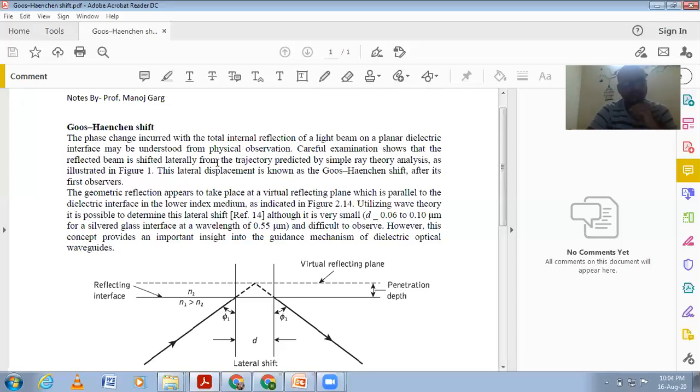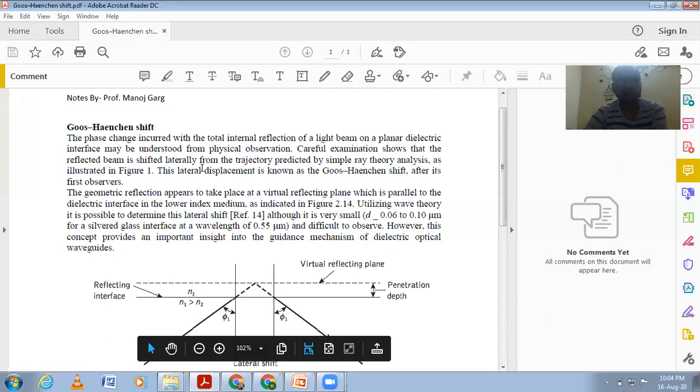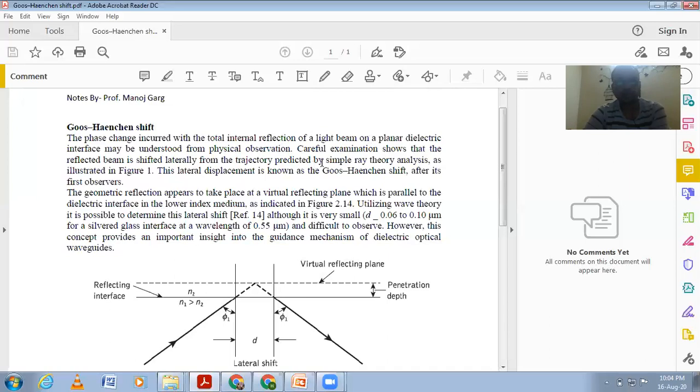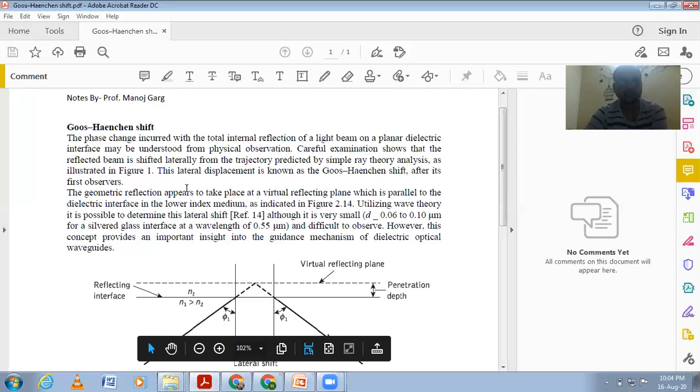So the phase change that occurs with the total internal reflection of a light beam on a planar dielectric interface may be understood from physical observation. On careful examination, the reflected beam is shifted laterally from the trajectory predicted by simple ray theory analysis, as illustrated in figure 1. You can see in this figure 1. The lateral displacement is known as Gauss-Hansen shift after its first observation.